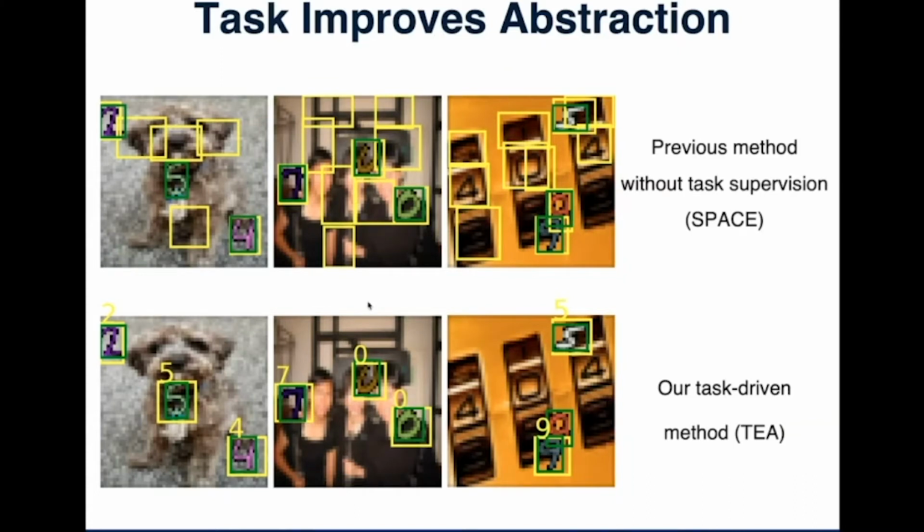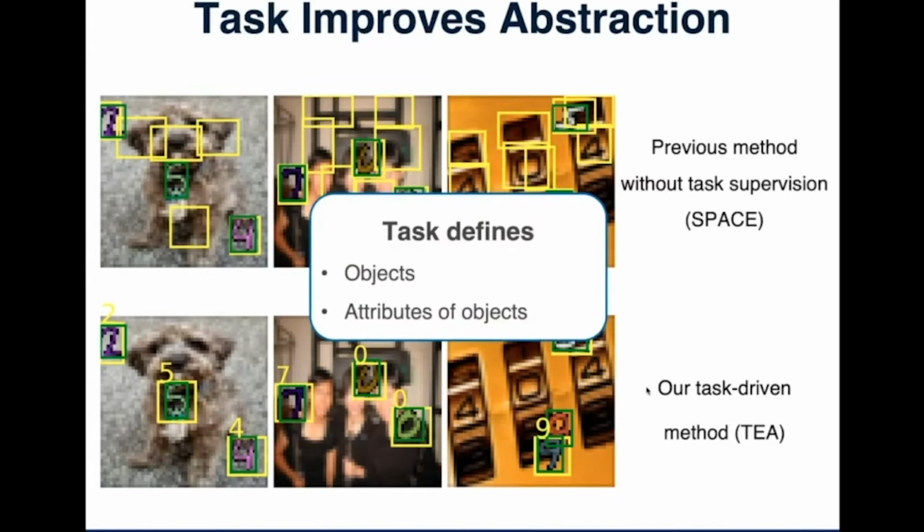You can see that the previous purely reconstruction-based method captures a lot of wrong objects in the background. They are not digits. However, our task-driven method accurately captures all the digits and only digits, because only those digits are related to our task, which is calculating the sum of the digits. So in this example, we found that tasks help us define the objects and the attributes of the objects.